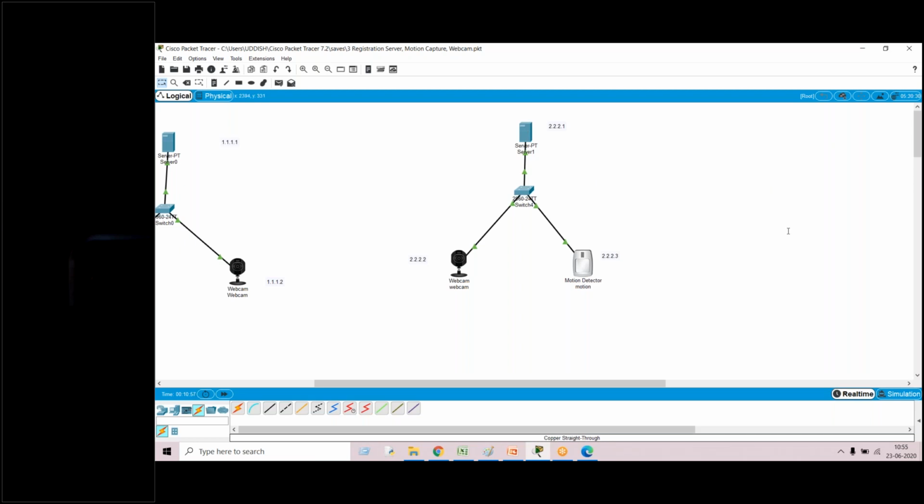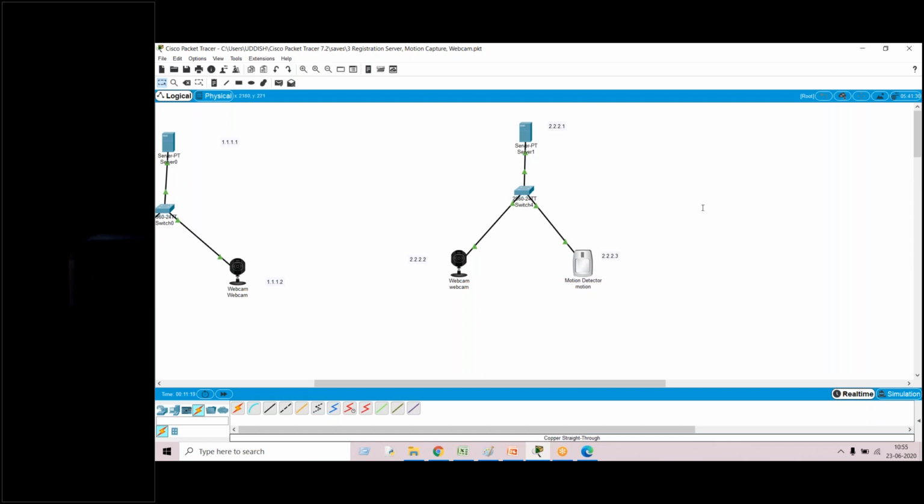Now, once the third step is done: the first step is choosing components, the second is the connection establishment, and the third is assigning the IP addresses. Once we assign all the IP addresses, the next step is to bring an interface into the picture.